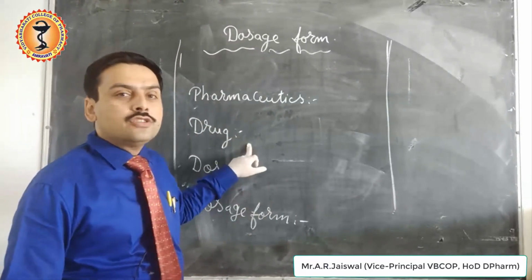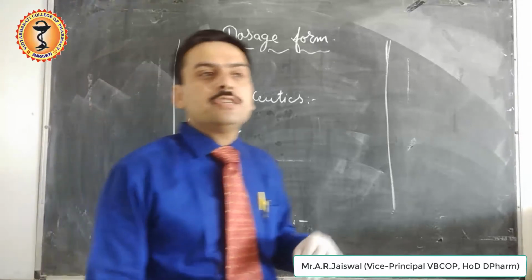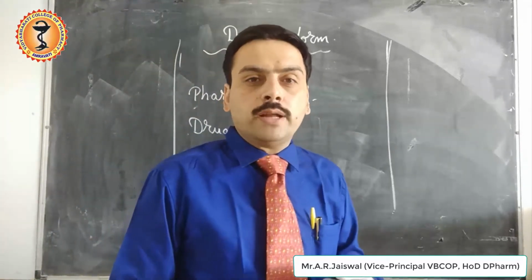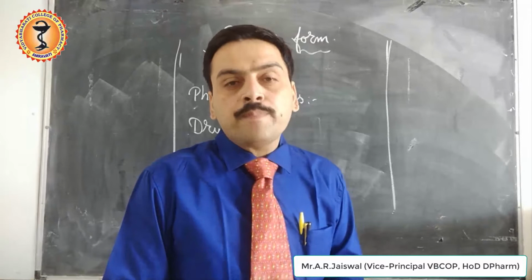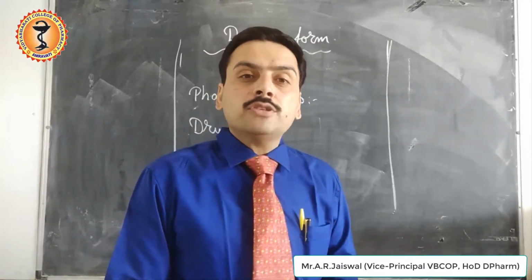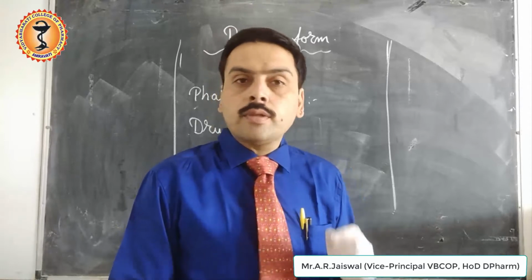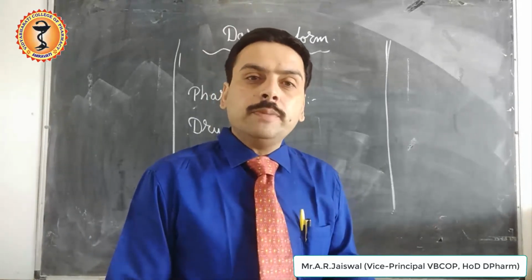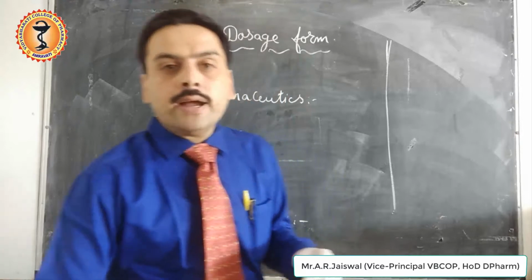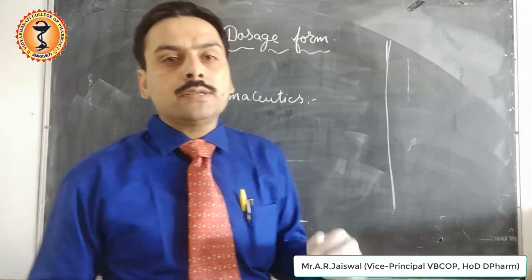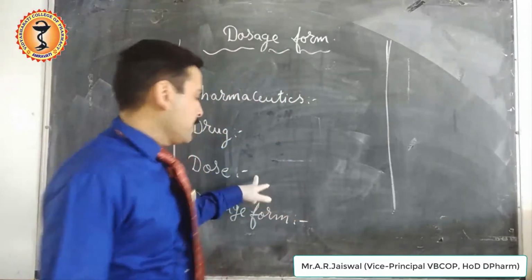As you know the definition of drug. What is drug? Drug is a substance which is obtained from biological source or marine source or natural source, for use for the purpose of mitigation, diagnosis and treatment in human body and animals. So that is called as drug.